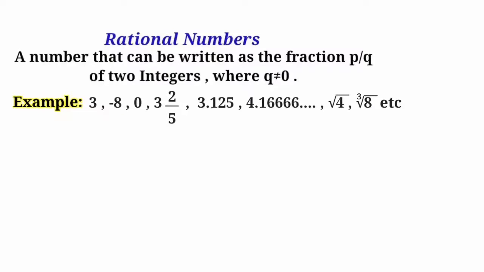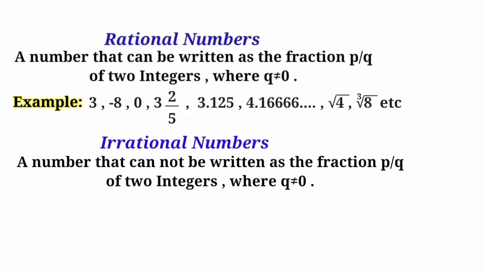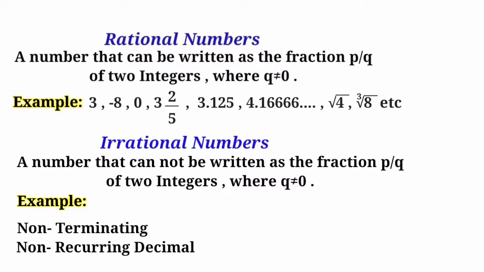Coming up next are the irrational numbers, which are the opposite of rational numbers. A number is said to be an irrational number if it cannot be written as the fraction of two integers. Irrational numbers are usually non-terminating, non-recurring decimals.